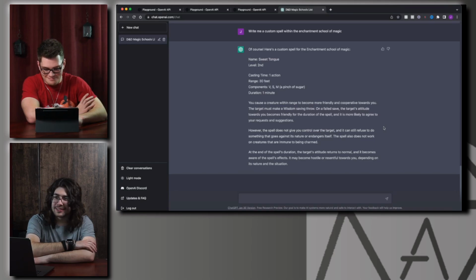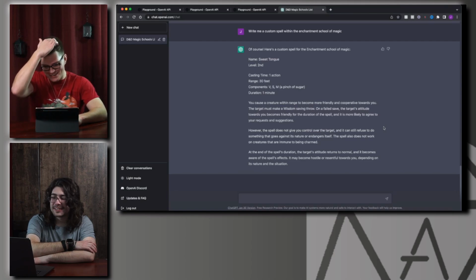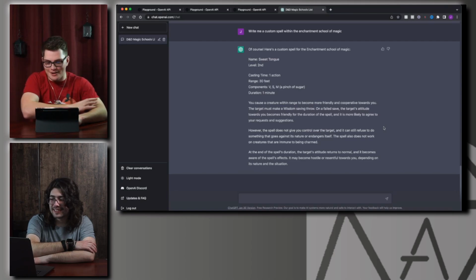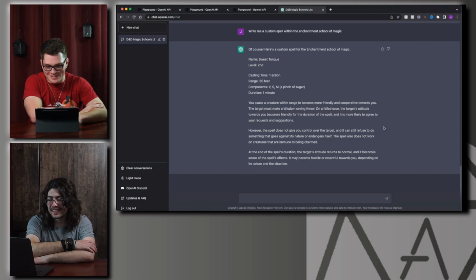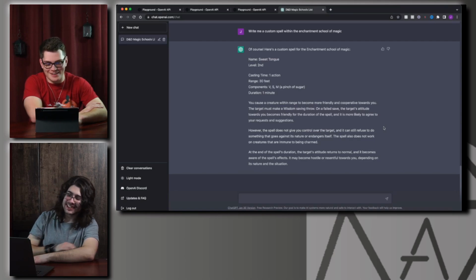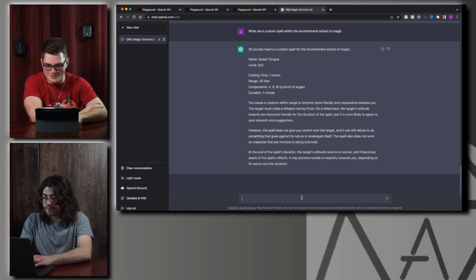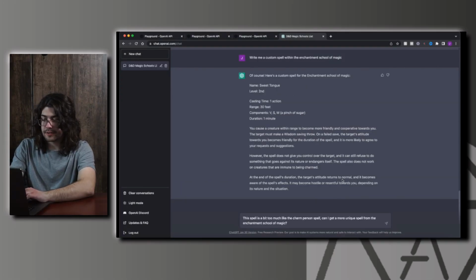This pretty much just seems like a carbon copy of Charm Person, but worse, because doesn't Charm Person last an hour? It lasts an hour, yeah. And it's 1 level lower? Okay, yeah. I think we need a different answer here. So, yeah, that's just copy-paste. I'll say the spell is a bit too much like the Charm Person spell. Can I get a more unique spell from the Enchantment School of Magic?